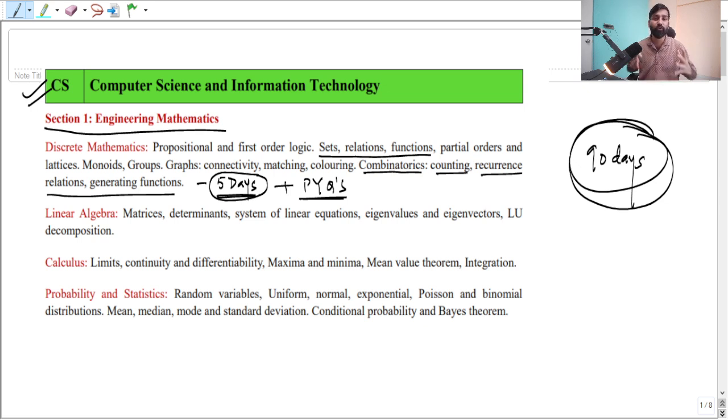So if you follow this, then at least you will have some flavor of discrete mathematics. And don't solve any other questions apart from PYQs, since you have got only 90 days, and I can say that no questions are better than PYQs. The previous year questions play an important role in the GATE examination. Each year, whenever professors set the GATE question paper, they always keep the previous year question papers in mind as a reference, because they understand that many students are preparing for the GATE examination.